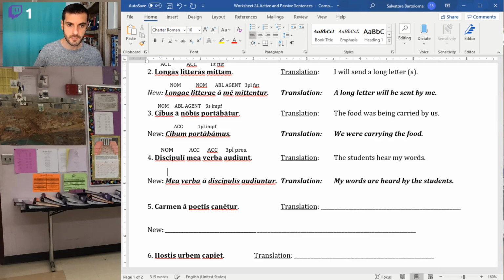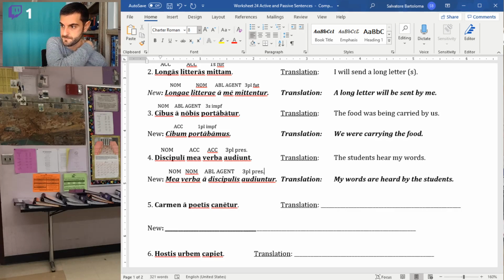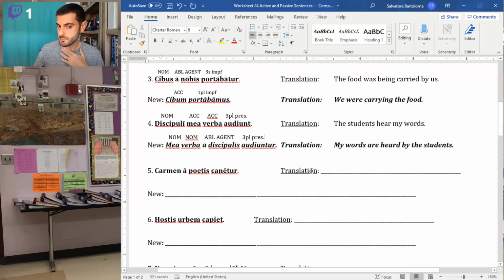So we have a new nominative, which kind of looks a lot like our accusative because it was neuter. So mea verba, a discipulis is my ablative of agent, by the students, and then my verb is third plural and present. Just now it's passive. I hope as you do more of these, you get into a routine with it, a pattern. You're asking yourself the same questions. The tricky thing is, as always, can you change these words around? If I ask you to take a word and make it ablative, that should be a pretty easy ask, right? For some of you, maybe we're still working on that.